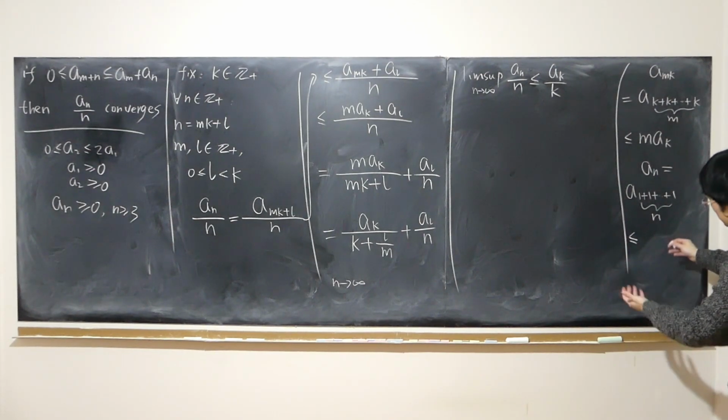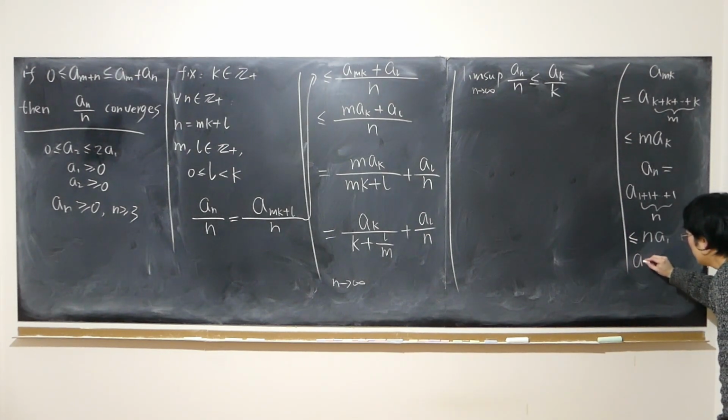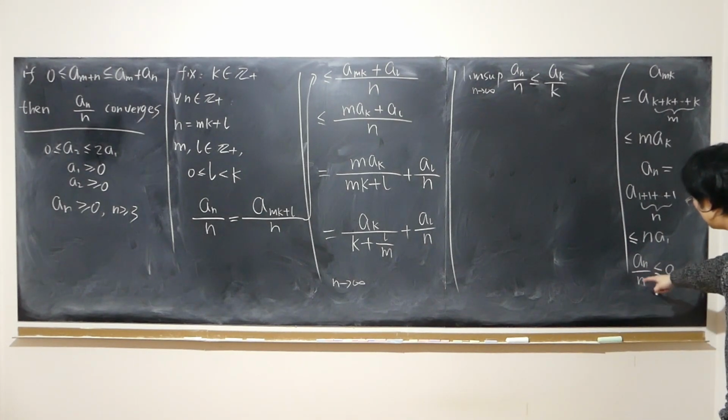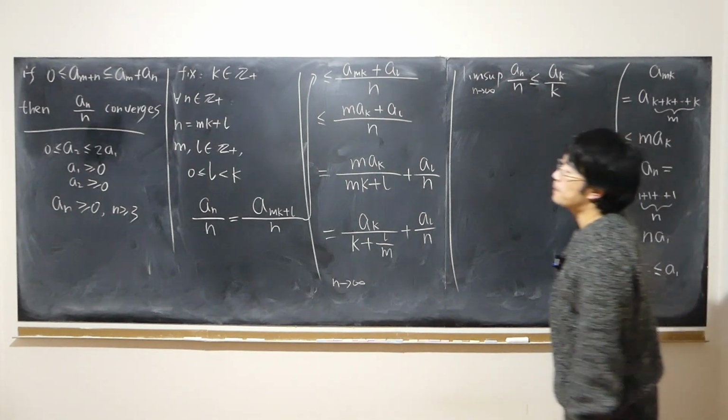In the end, we can easily reach n times a1. In that case, what does that mean? Which means a n is no larger than n times a1. If I divide both sides by n, what do I have? I have a n over n is no larger than just a1. a1 is already a fixed number, in which case a n over n is a sequence bounded above.